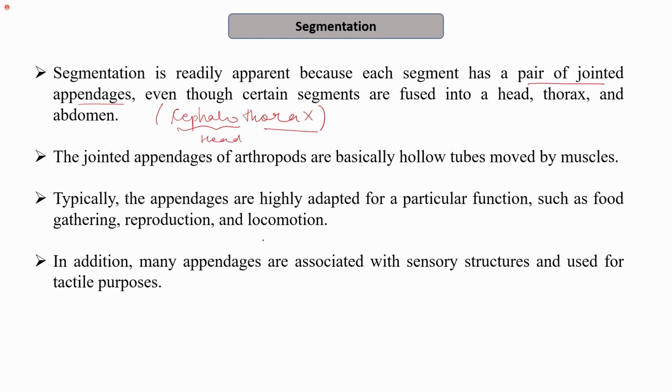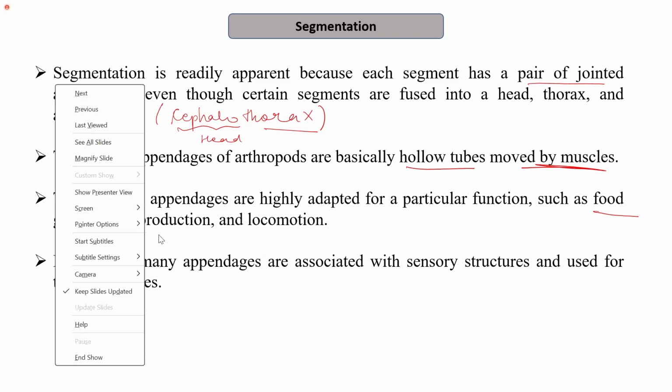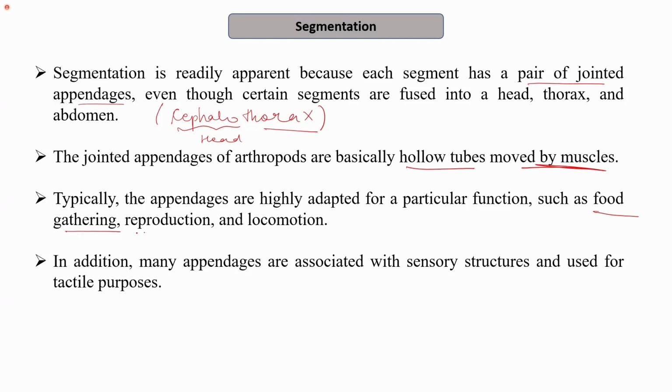The jointed appendages of arthropods are basically hollow tubes which are moved by the muscles. We also see how the flexor muscles and extensor muscles are present in the joints and helping in the movement, defining the direction of movement. Typically, the appendages are highly adapted for a particular function. For example, they have a function of food gathering. There are certain appendages like graspers that help in reproduction, or they have legs that